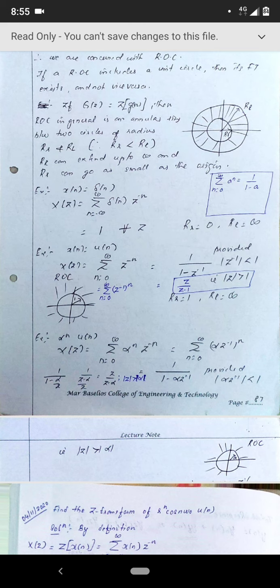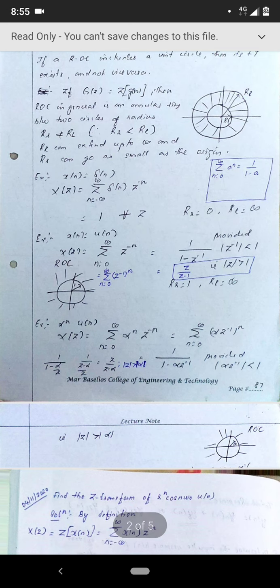And irrespective of the value of z, at any point of z, the value is 1. That is why we can tell that 1 exists for every value of z. So a point in the z plane is nothing but a point inside the region of convergence. So that is the meaning of the z plane. Okay, so it's all 1 for every point inside the z plane.